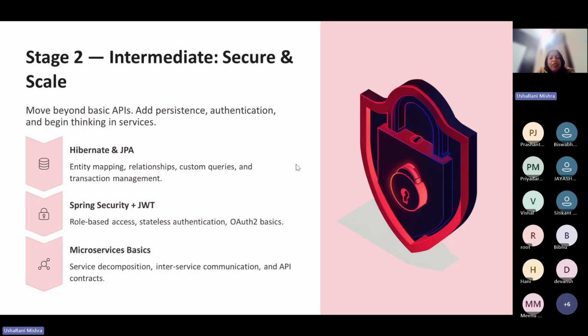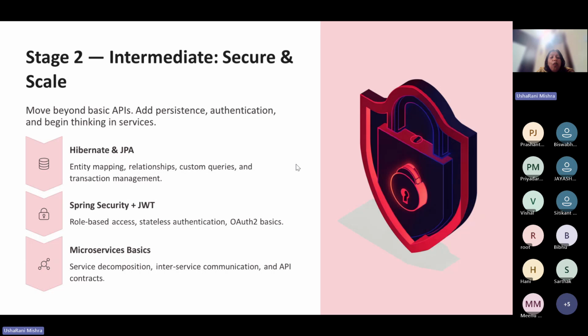If my withdraw service passed but my deposit service failed, then the whole transaction should fail. So how does Spring Boot help us do that? That we will do here, and we will do the entity mapping, all those things. Hibernate and JPA we will cover here.